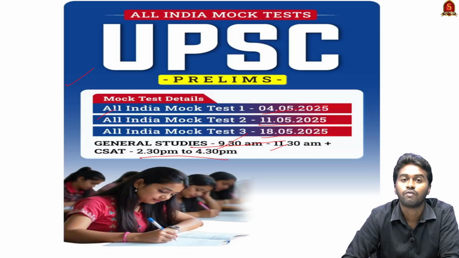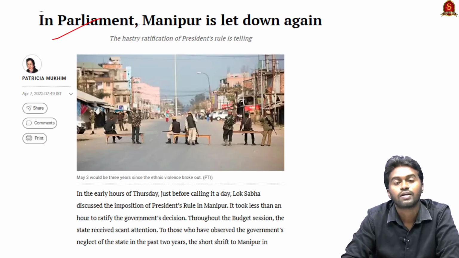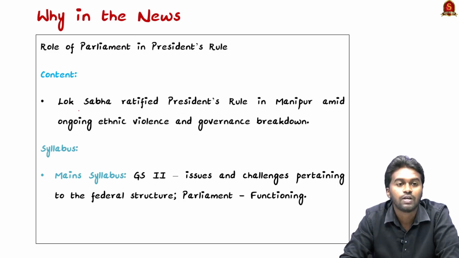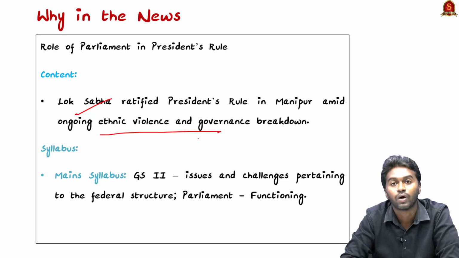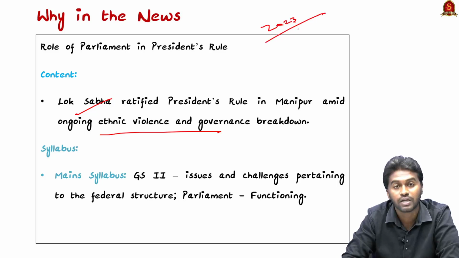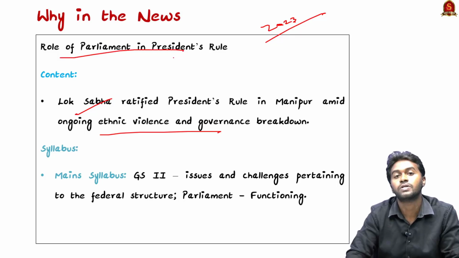Now we will begin our discussion with the first article. In Parliament, Manipur is let down again. The article is taken from Indian Express. Why are we discussing this article today? Because recently Lok Sabha ratified President Rule in the state of Manipur because of the ongoing ethnic violence and governance breakdown. We know that the Manipur violence started in the year 2023 and it is going to be almost 3 years. In this background, we are going to see what is the role of Parliament in President Rule.